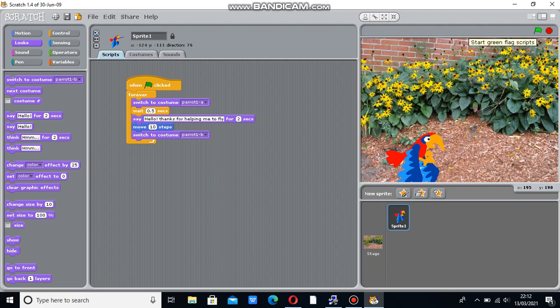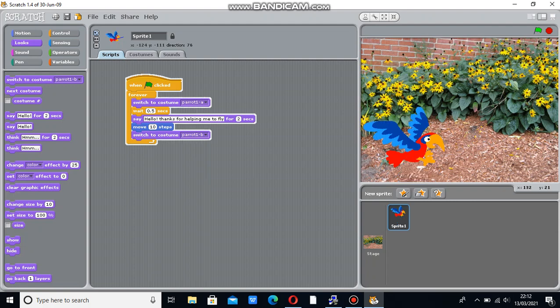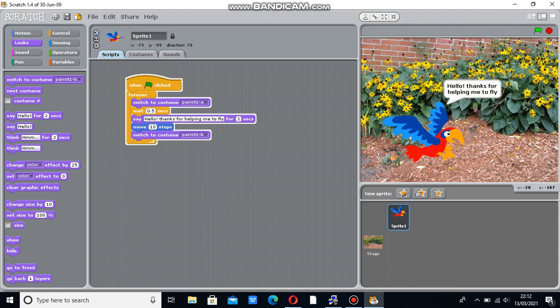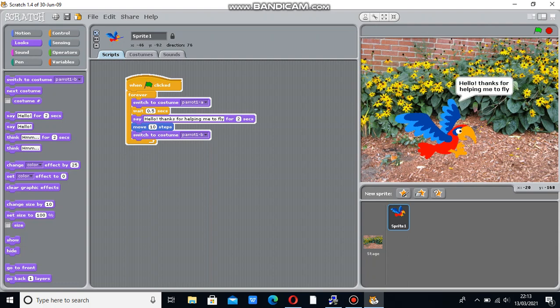Now let's run our sprite by clicking on the green button. This is how the parrot is flying. Okay, thank you.